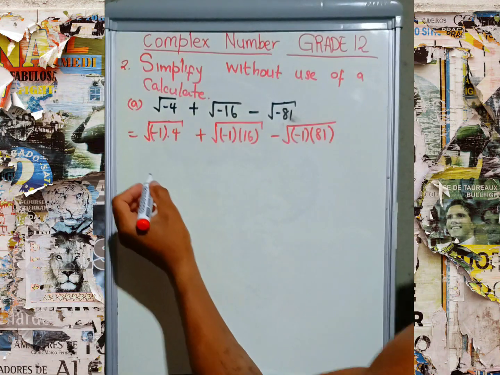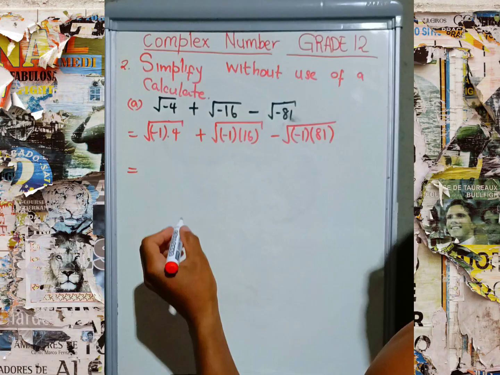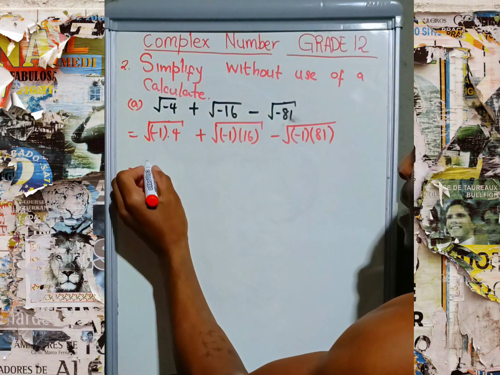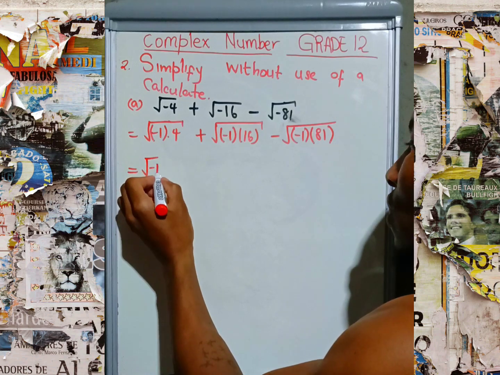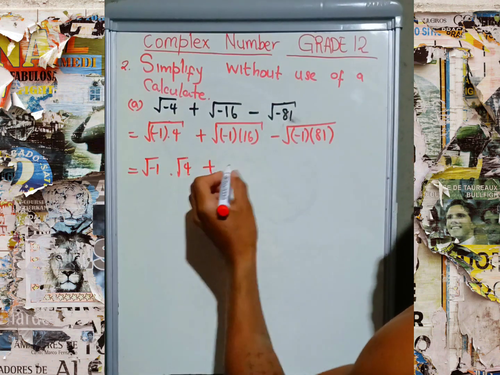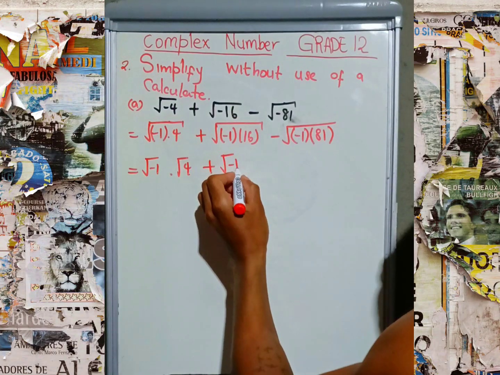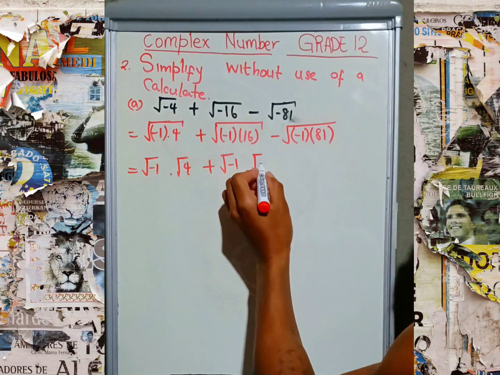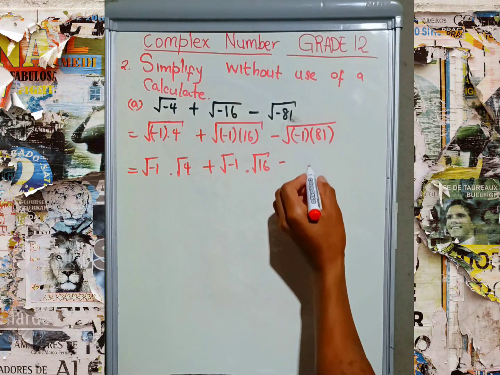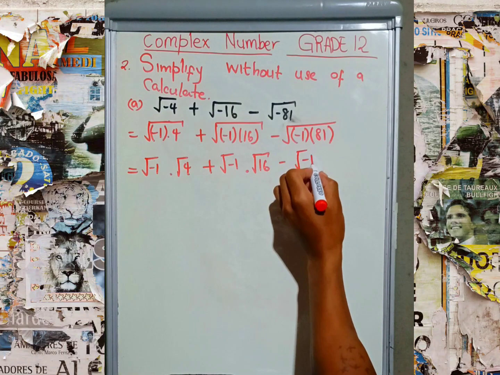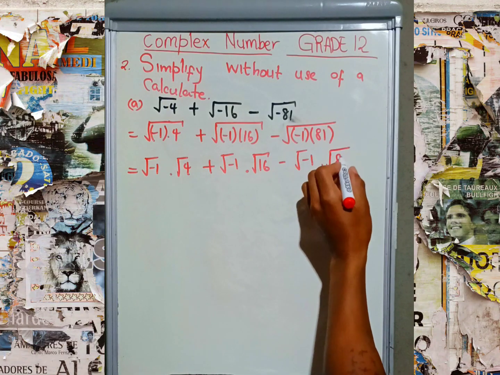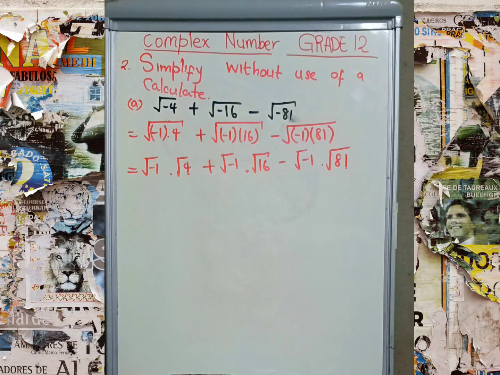Then after that, the law of radical sign says that the square root of -1 times the square root of 4, plus the square root of -1 times the square root of 16, minus the square root of -1 times the square root of 81.